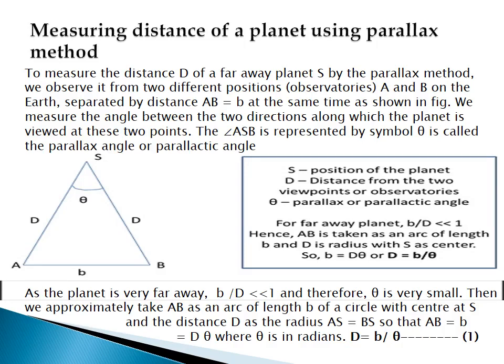AS is equal to BS, so that AB, which is small b, is equal to D theta, where theta is in radians. So we get the equation D is equal to b divided by theta, which is equation number 1.